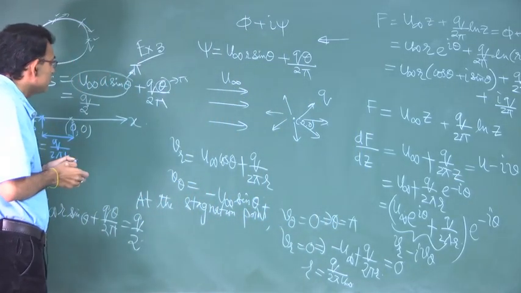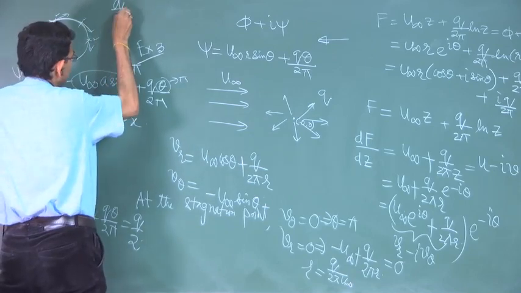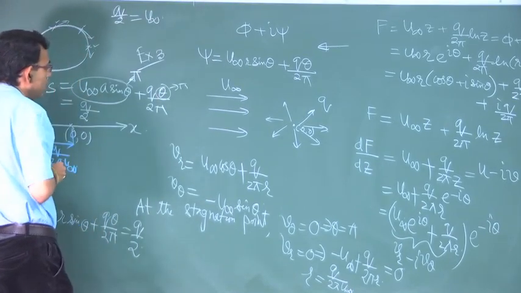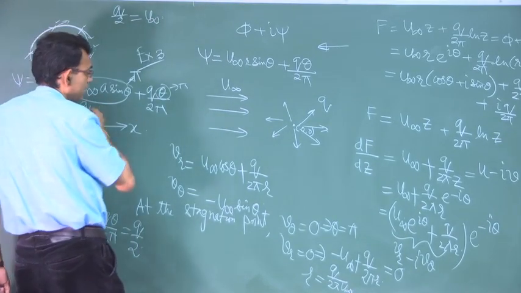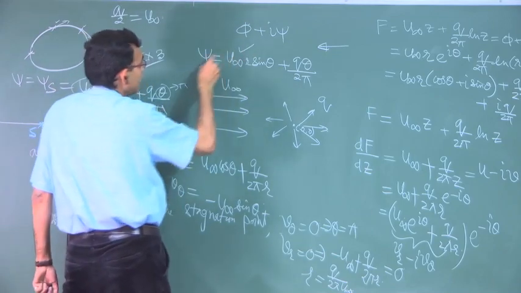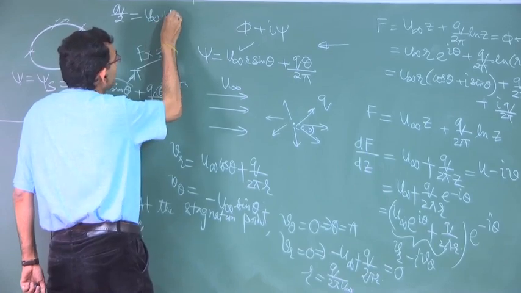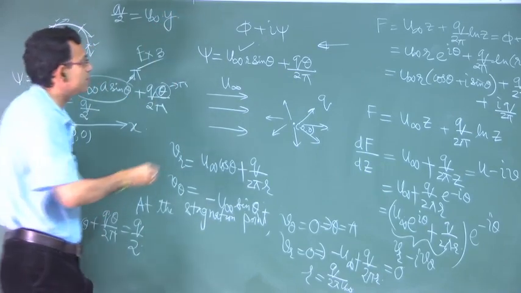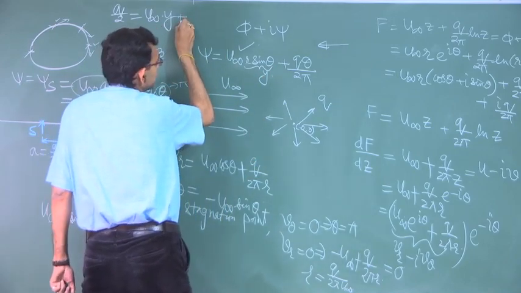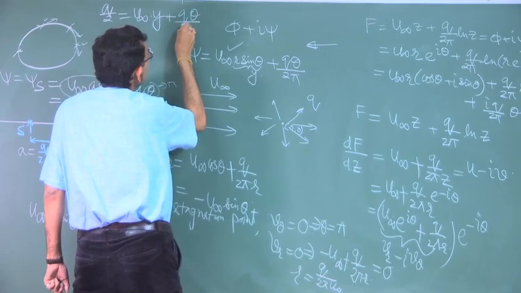Now we have our equation, q by 2 is equal to u infinity r sin theta plus q theta by 2 pi, where psi equals psi s. Here u infinity r sin theta is u infinity y.